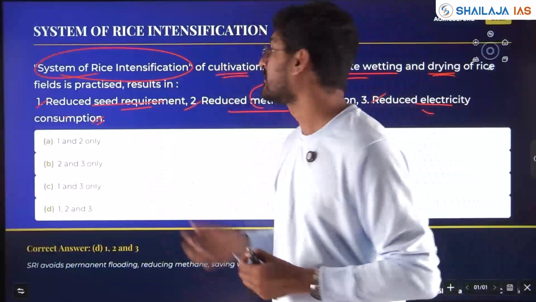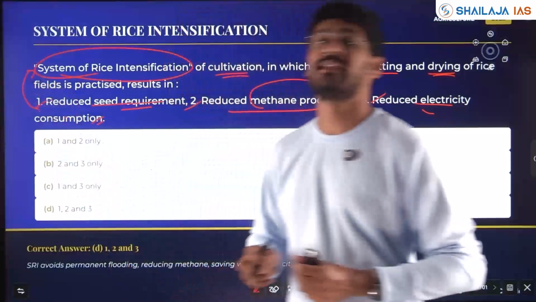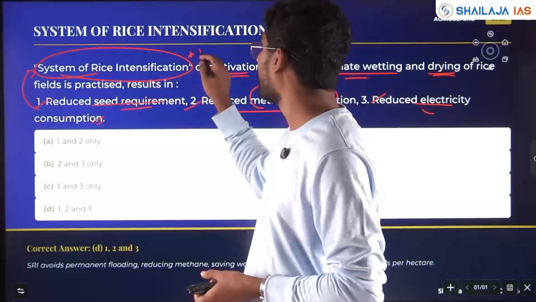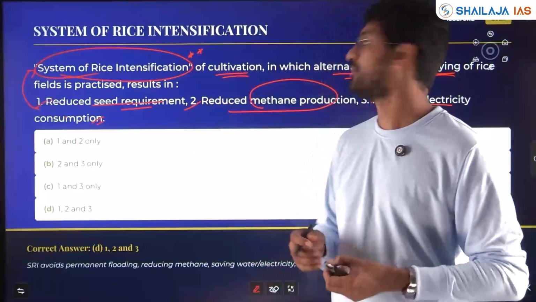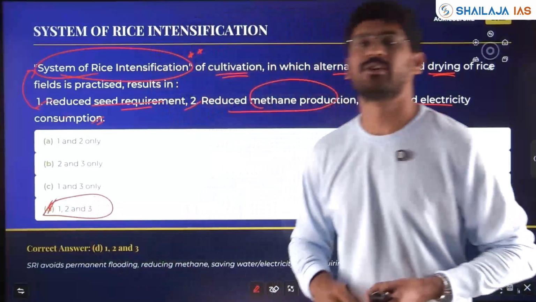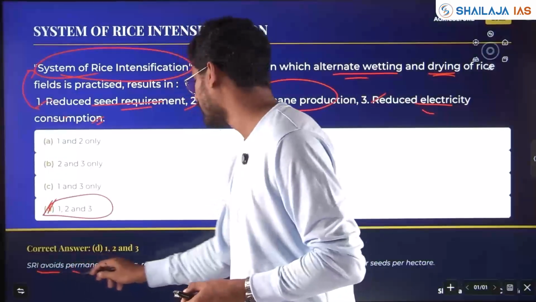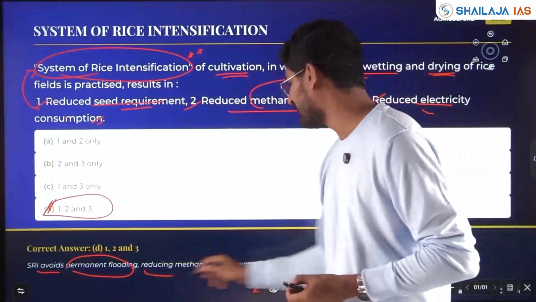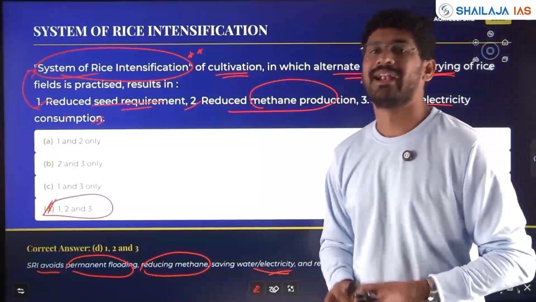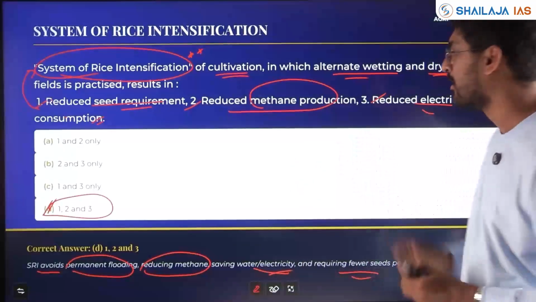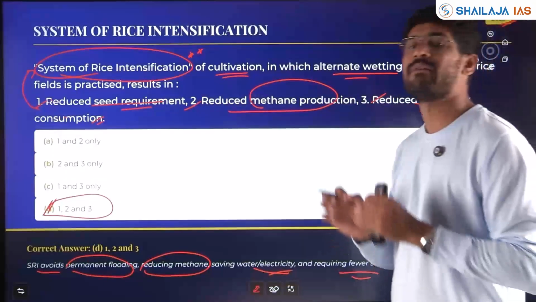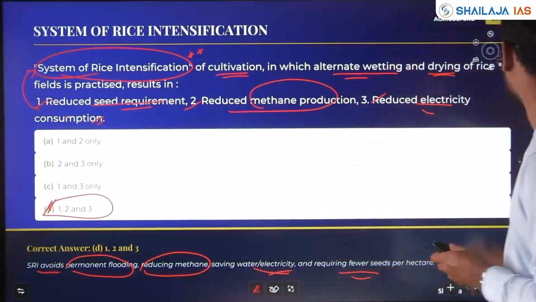So here all the statements are positive and indicating towards a new technology, a new method of planting rice to save power, to save seed requirement, and to reduce methane emissions. So here all the three options 1, option 2 and option 3 are correct. SRI avoids permanent flooding, reduces methane production, saving water, electricity and requiring fewer seeds per hectare to grow the rice crop. Here all the three statements are correct. Asked with respect to rice, again with respect to system of rice intensification, asked in 2022.